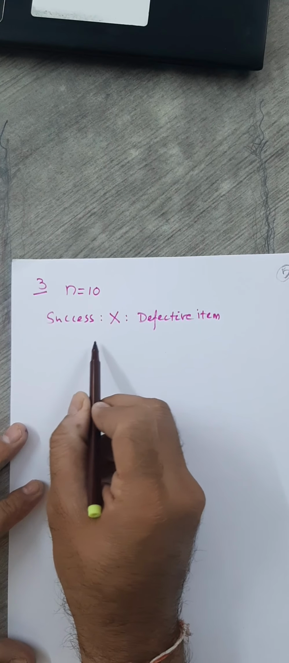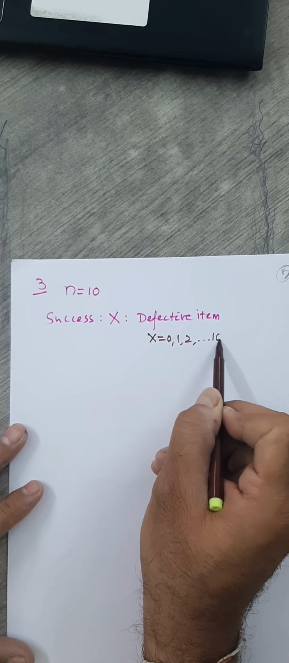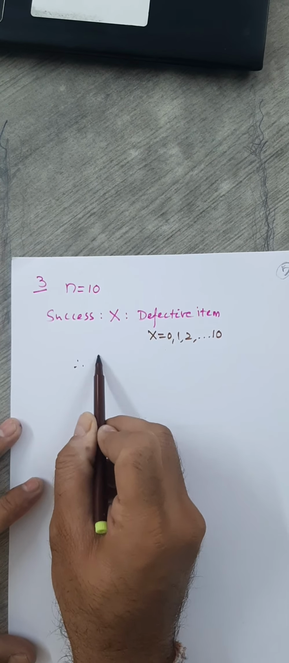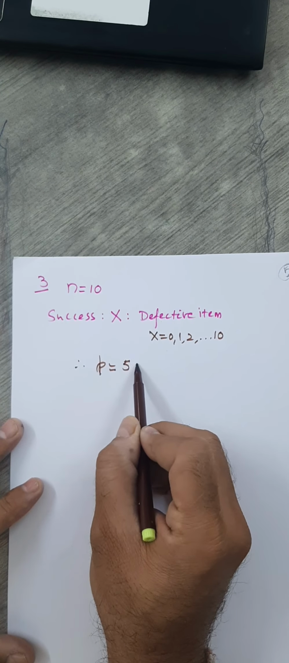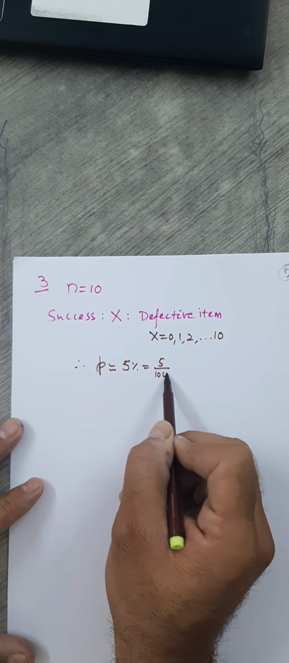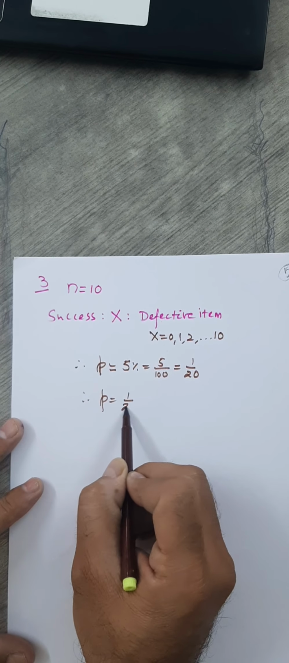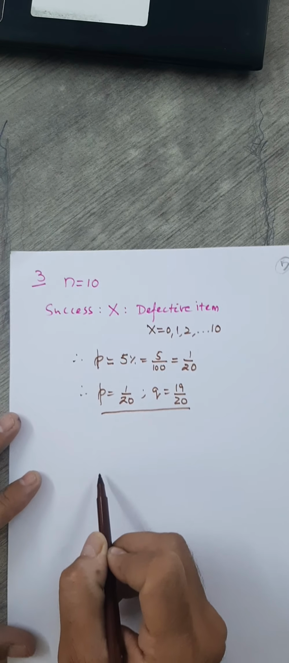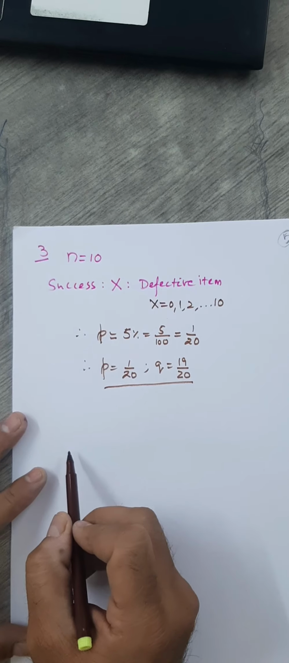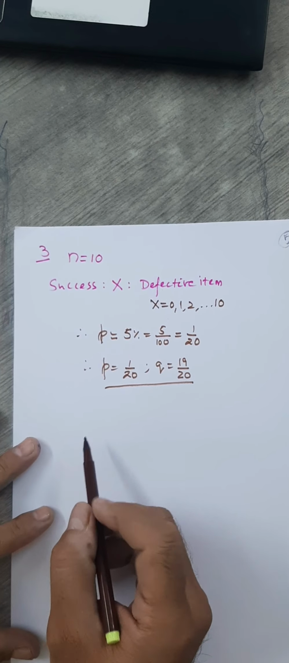You can see you have here 10 trials. So this is 0, 1, 2 up to 10. These are the possible values. What is small p? That is the probability of the success. How many items will you find defective? 5%. So 5%, which is 5 by 100, which is just 1 by 20. So p is 1 by 20 and q is here 19 by 20. We have this. Okay, now what is asked in the question? Probability that a sample of 10 items will include not more than one defective.